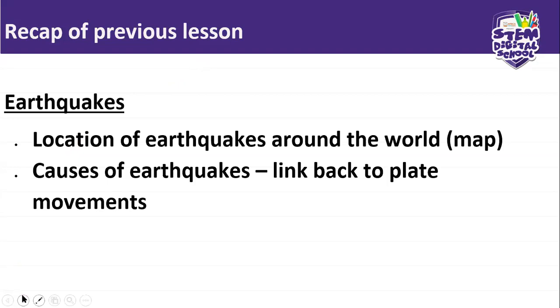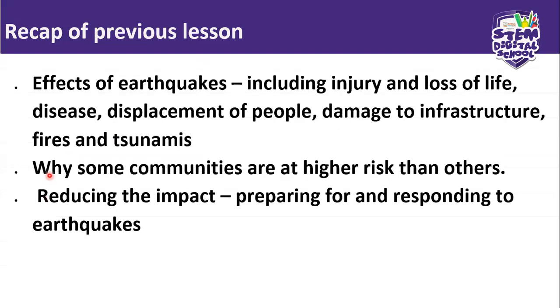All right. And then we also looked at the effects of earthquakes, including injury and loss of life, disease, displacement of people, damage to infrastructure, fires, and tsunamis. So we looked at how earthquakes affect people and the environment.